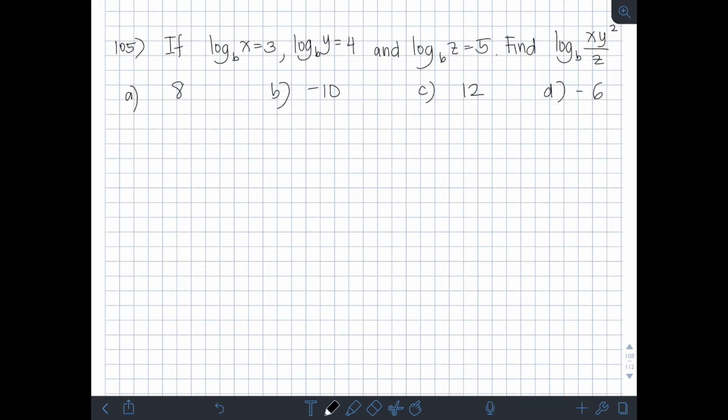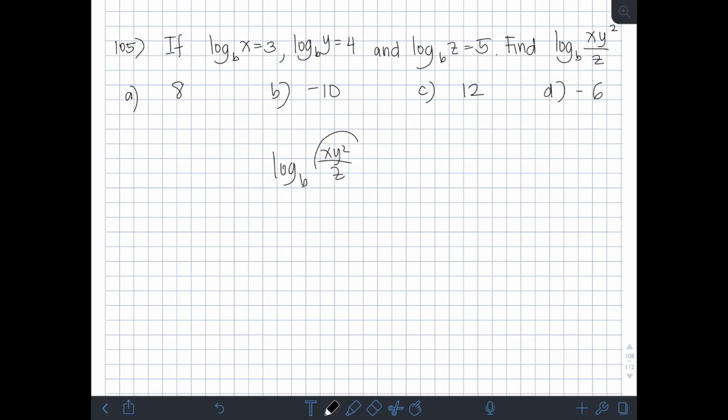Okay? Next, we have, if logarithm of x base b is equal to 3, logarithm of y base b is equal to 4, and logarithm of z base b is equal to 5, find logarithm of xy squared over z base b. Okay, so pwede natin gamitin dito yung properties of logarithm. So, hanapin daw natin yung logarithm of xy squared over z base b.